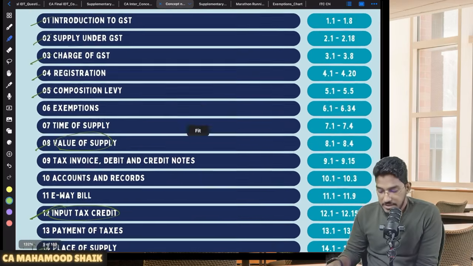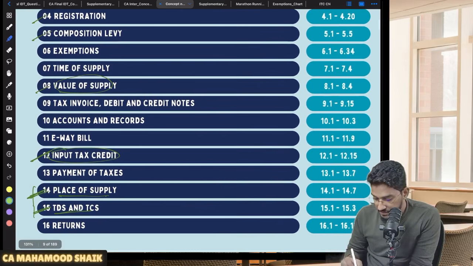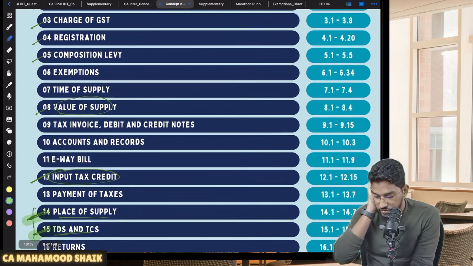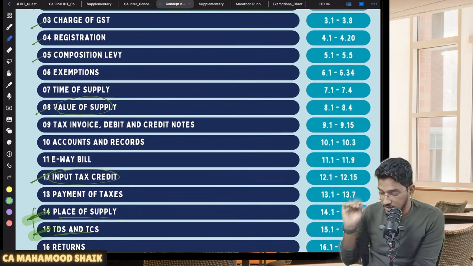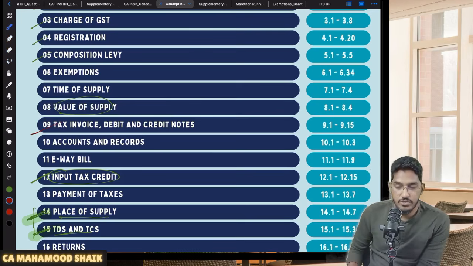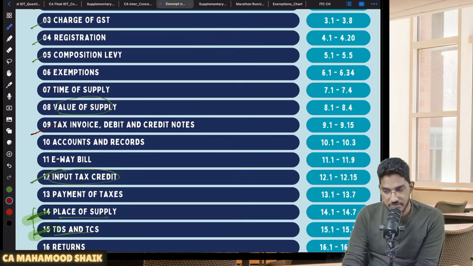So if you come back to the index, what we have covered now: today we have covered the place of supply chapter and the TDS and TCS chapter. Now one more thing I would like to do is take you through the contents of tax invoice, debit and credit notes. This chapter, tax invoice, debit and credit notes, I will try to do quickly in today's live session.